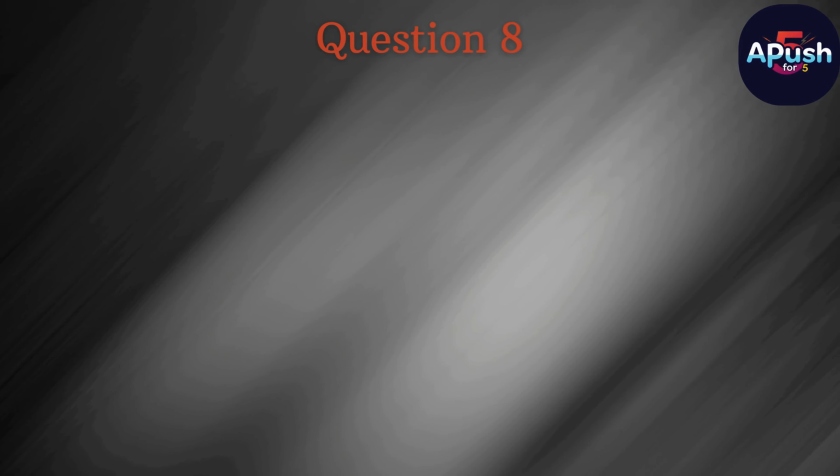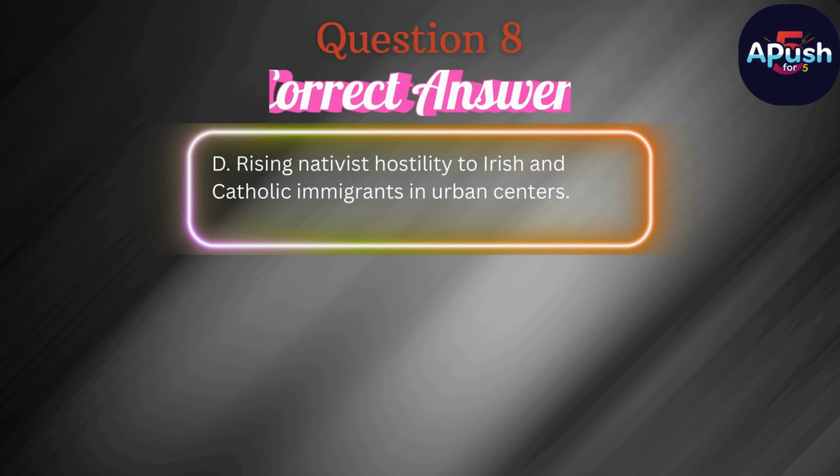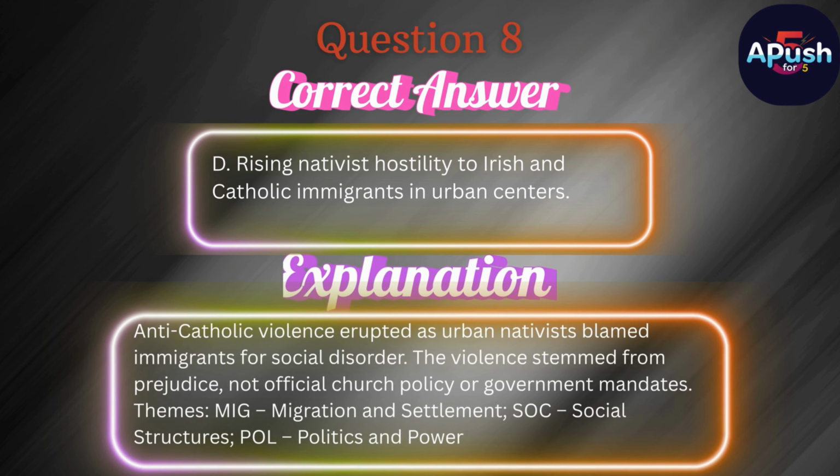The correct answer is D. Rising nativist hostility to Irish and Catholic immigrants in urban centers. Anti-Catholic violence erupted as urban nativists blamed immigrants for social disorder. The violence stemmed from prejudice, not official church policy or government mandates.